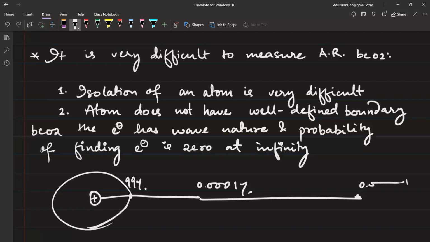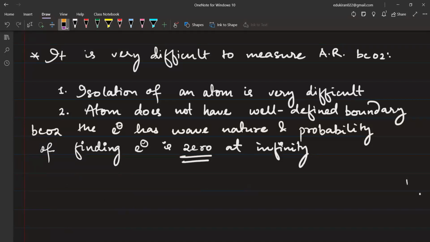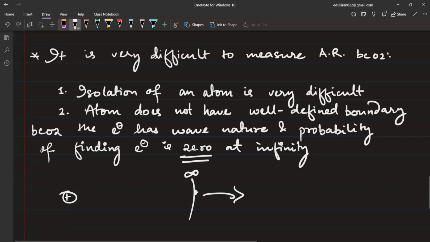So how can I say that, okay, fine, it will not be found here, there it will also be found there. So where is the probability of finding electron 0? That will be the boundary. Let us suppose we have an atom here like this, and the probability of finding electron is 0 here. After this, you will not find the electron. But what is this position? Infinity. Who knows infinity? No one knows infinity. All of you understood this? Yes or no? Please tell me.